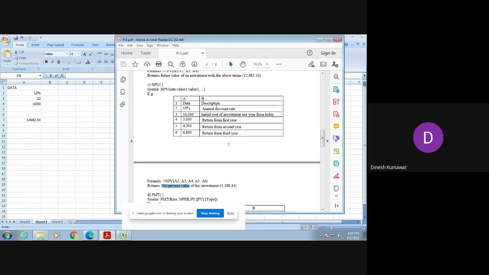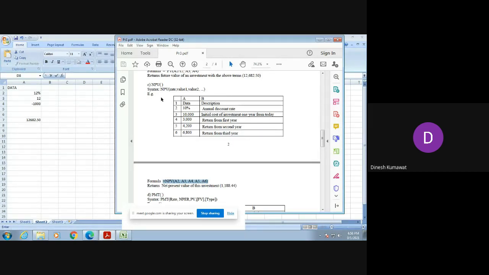Then again, you need to enter this column A in your Excel sheet and type this formula and try to verify what is its answer. And see, there is no need for this column B in our Excel sheet. This is for your understanding purpose. What do we mean by 10%? What do we mean by 10,000, 3,000, 4,200, 6,800 and so on.